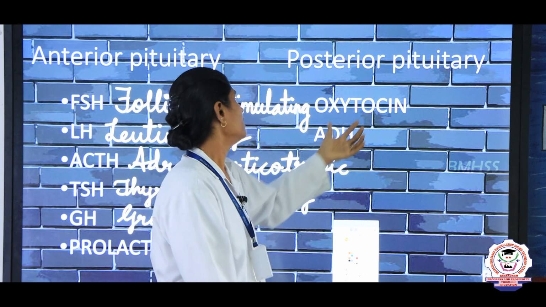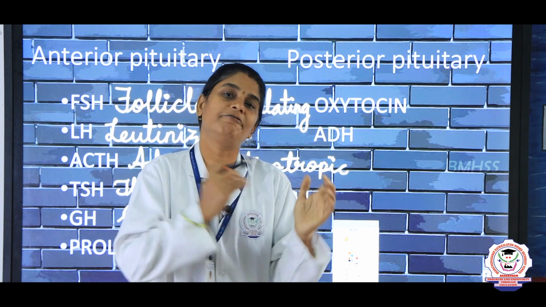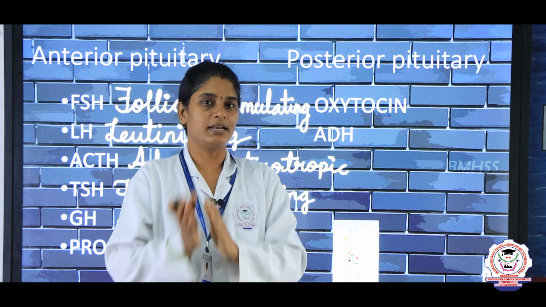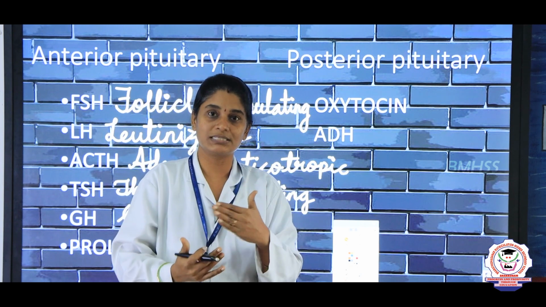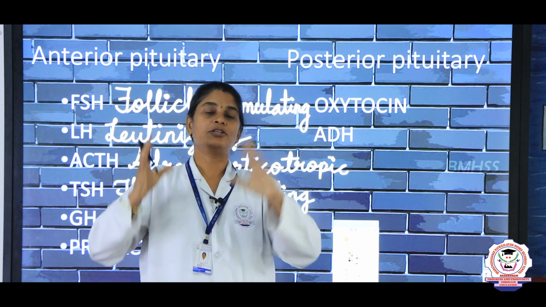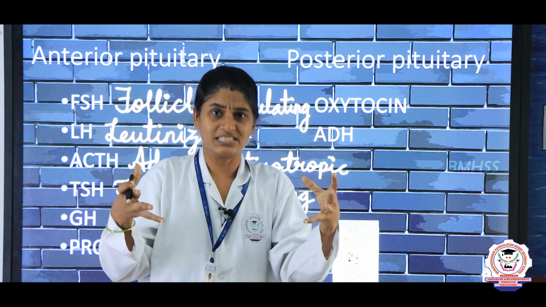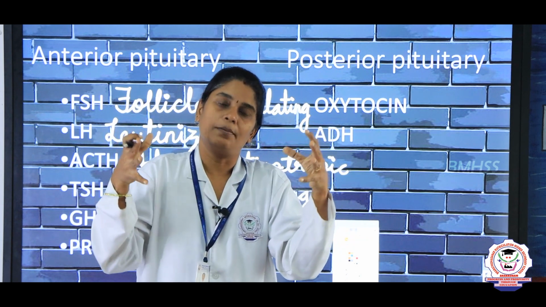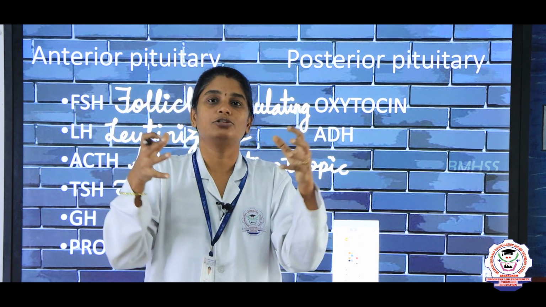Also, oxytocin helps in contraction of the uterus after the delivery. During pregnancy the uterus will be enlarged, so once the baby is born, the uterus has to contract to retain its previous, normal size.